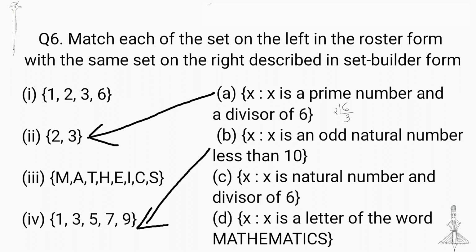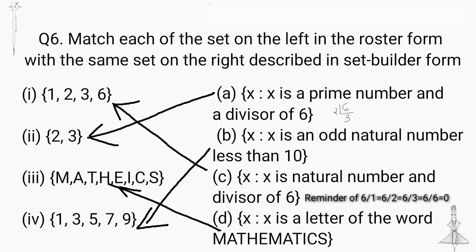I take the third option C: x such that x is a natural number and a divisor of 6. It matches the first question. 1, 2, 3, 6 are natural numbers and also divisors of 6. Fourth option: x such that x is a letter of the word MATHEMATICS. We know it matches the third option.